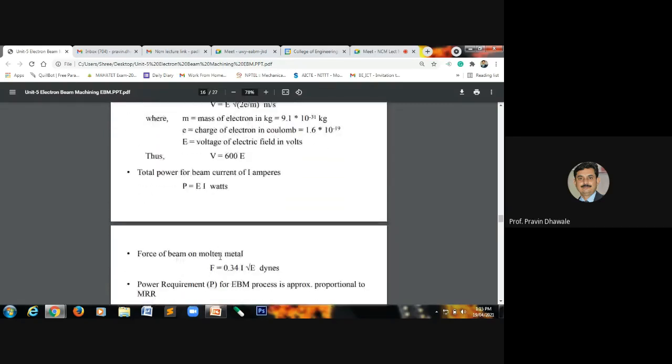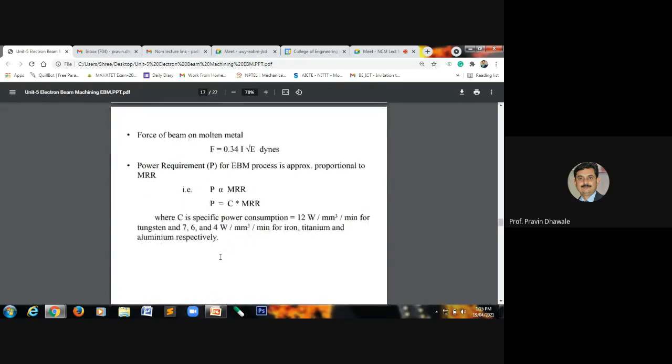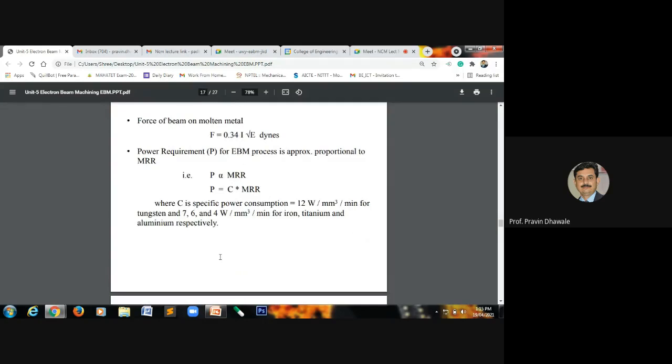Power we have calculated, right? These two formulae: force of beam on molten metal, F is equal to 0.34 I, where I is the current, and E is the voltage or potential difference.